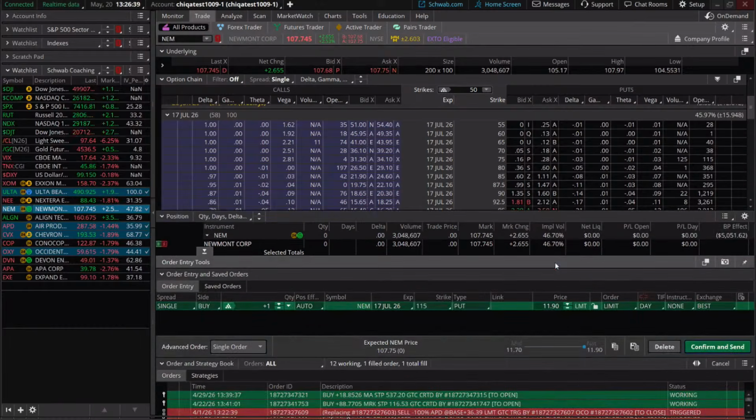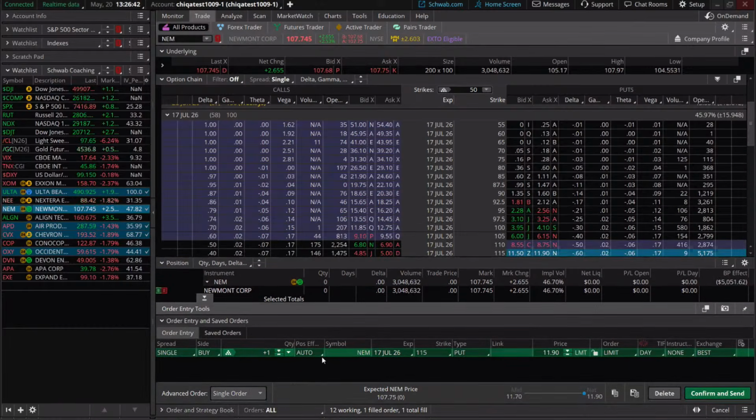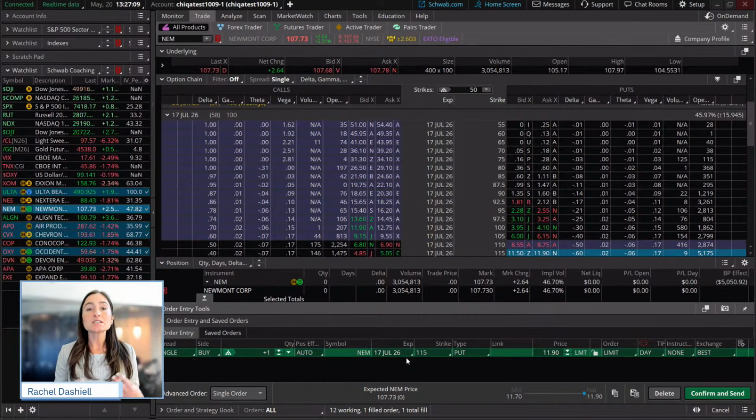Now, we're going to do one contract with this one, and I'm going to show you exactly why. We talked about how we want to wait for confirmation because we don't know what price is going to do next. We don't know if it's going to re-enter the pattern, or if it's going to break back down and just end up being a little resistance retest. So we're going to place a conditional order on this option based off of the movement of the stock, because we're going to wait to enter this options trade until we see that downward move in the stock.